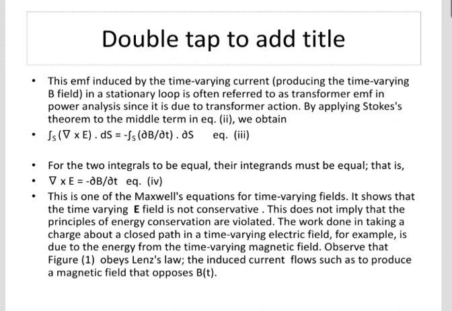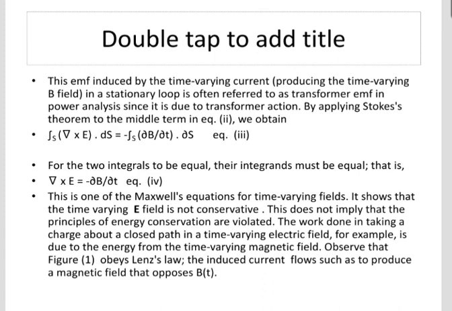For the two integrals to be equal, their integrands must be equal, that is ∇×E is equal to minus dB by dt. This is one of the Maxwell equations for time varying field. It shows that the time varying E field is not conservative. This does not imply that the principle of energy conservation is violated.